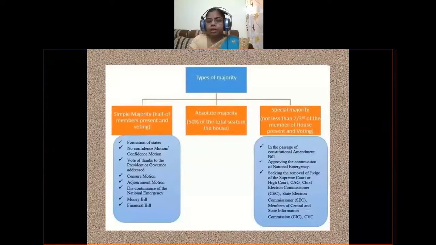There are some provisions which can be amended through special majority: the passage of constitutional amendment bill, approving the continuation of national emergency, and seeking the removal of a judge of the Supreme Court or High Court, Comptroller and Auditor General, Chief Election Commissioner, State Election Commissioner, or members of Central and State Information Commission or Central Vigilance Commission. These are some of the provisions which can be amended by special majority of the parliament.